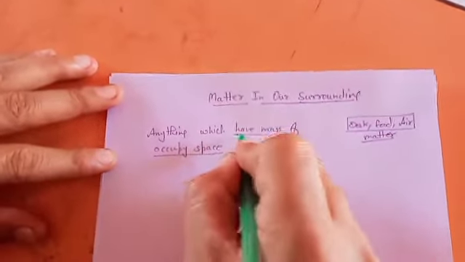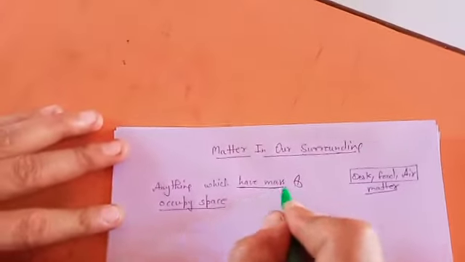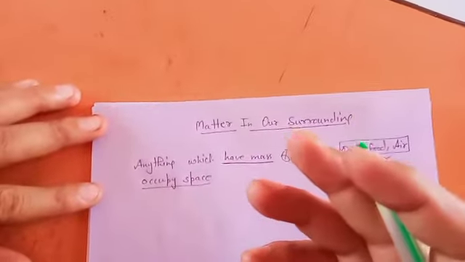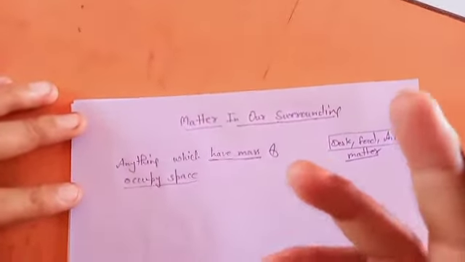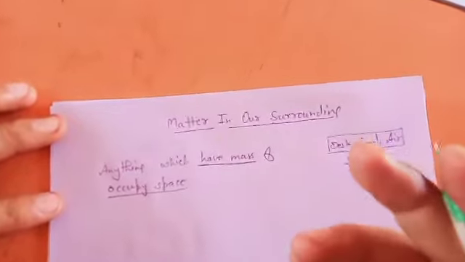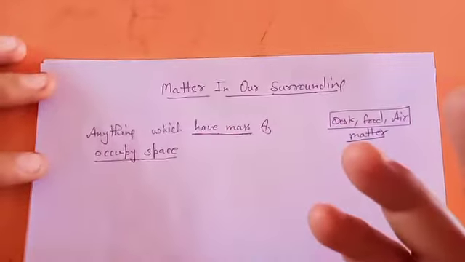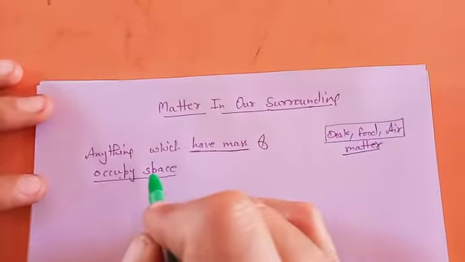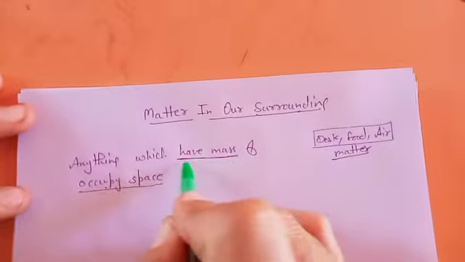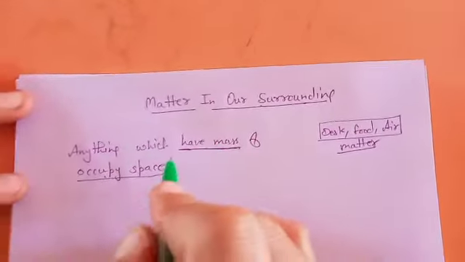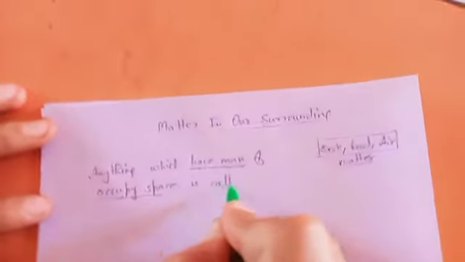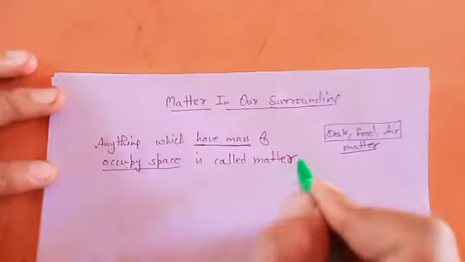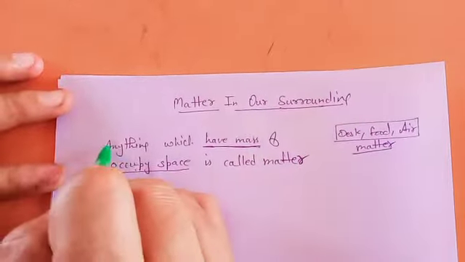Anything around you is visible or non-visible. Air is not visible, but there are few things which are visible, like food items you are eating, persons, plants, and animals you are seeing. Air is not visible, but still it has mass and occupies space as well. So anything which has these two properties, having mass and occupying space, is called matter. Okay, so these are the things we need to discuss.